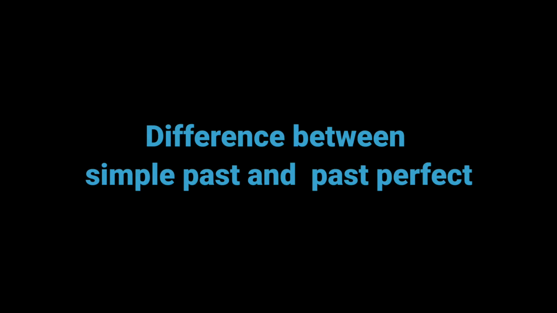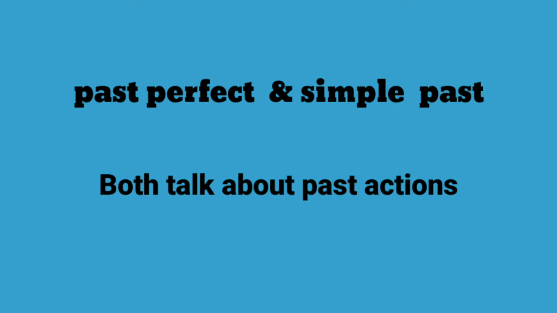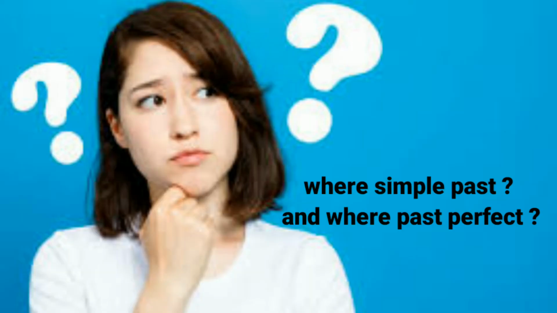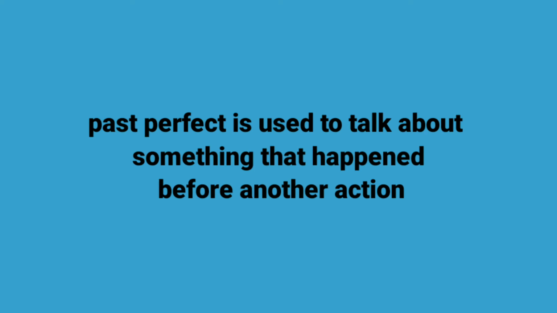Difference between simple past and past perfect. These two tenses are both used to talk about things that happened in the past. But the thing is, which tense is used for which? We use past perfect to talk about something that happened before another action.